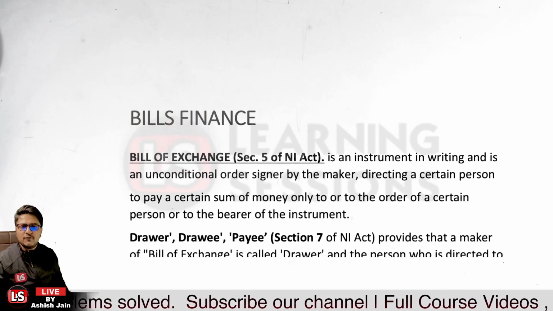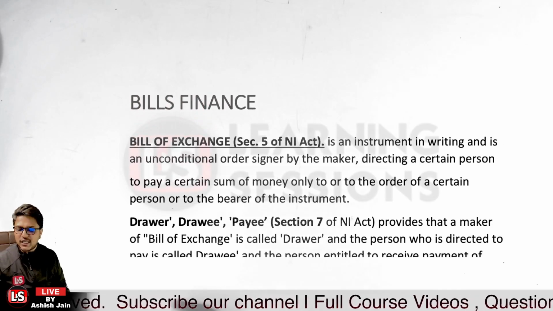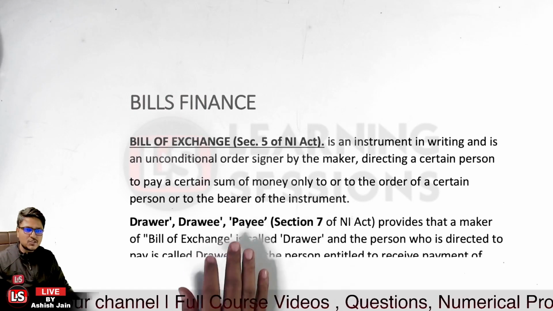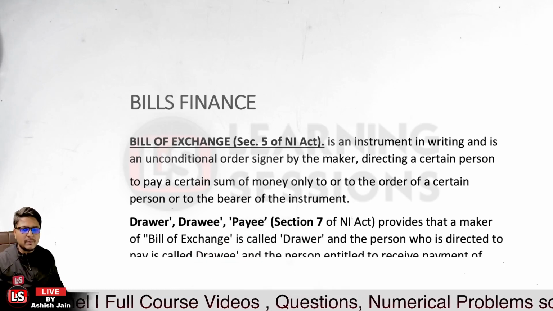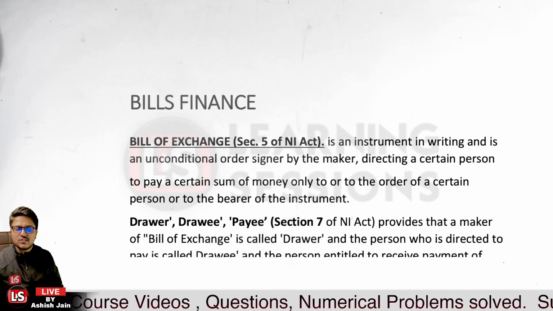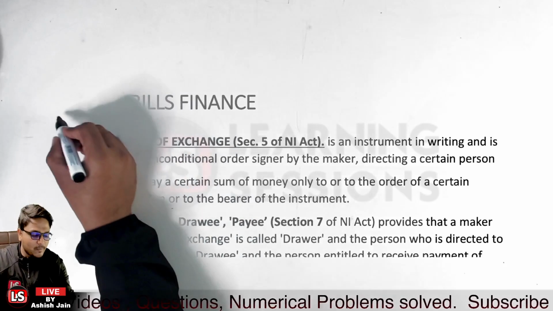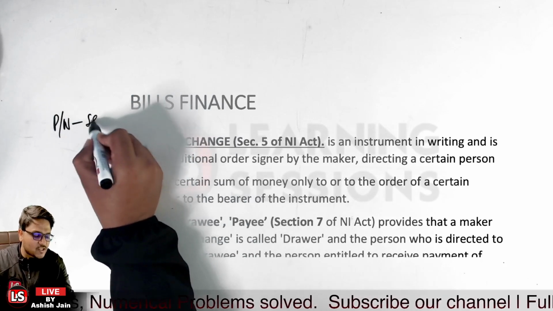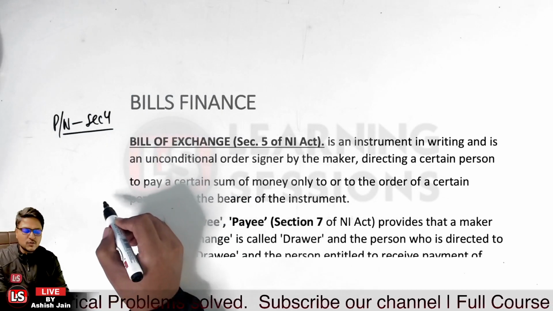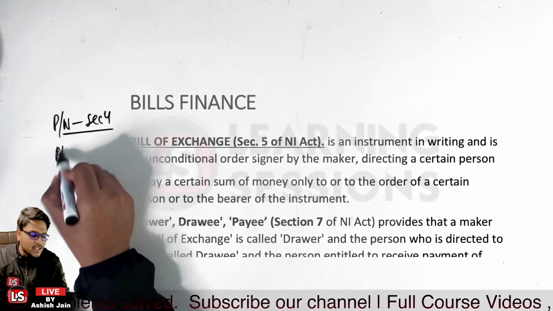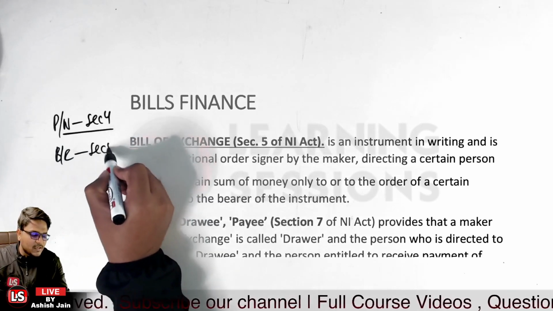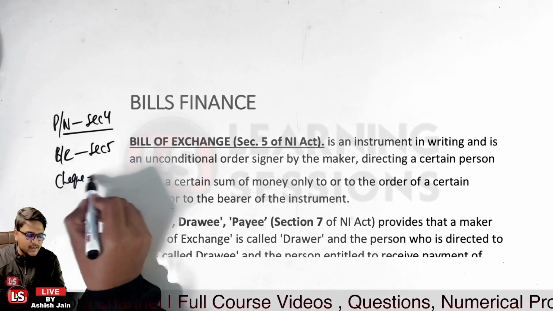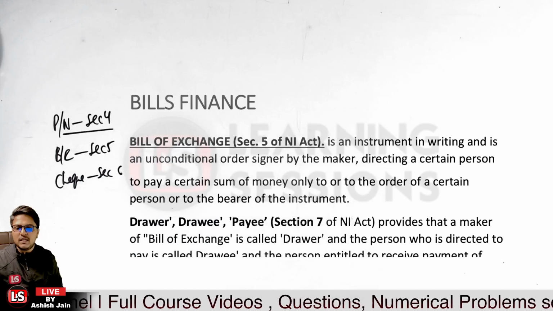Then it is related to bill of exchange. I already told you that there are three parties in the case of the bill of exchange. One is the drawer, that is the creditor. Another is the drawee, the debtor, and further the person to whom the payment is made. So bill of exchange is defined under which section? It is defined under section 5. Promissory note is basically an unconditional promise to pay the amount. It is defined under section 4 of the NI Act. And bill of exchange is defined under section 5 of the Negotiable Instruments Act. Okay, and check is defined under section 6 of the Negotiable Instruments Act. Okay.